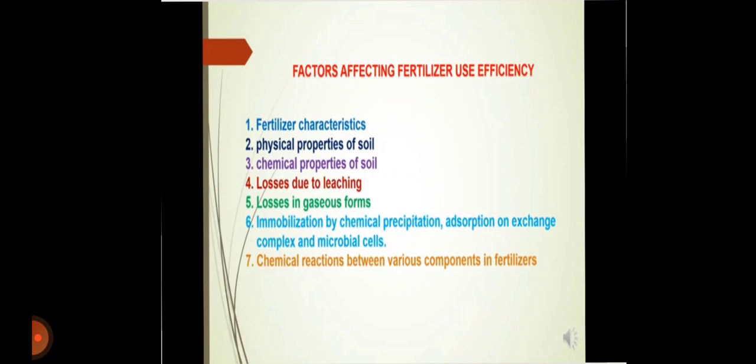Now the factors affecting fertilizer use efficiency we discuss here. First, fertilizer characteristics. Second, physical properties of soil. Third, chemical properties of soil. Fourth, losses due to leaching. Fifth, losses in gaseous form. Sixth, immobilization by chemical precipitation, absorption on the exchange complex and microbial cells. Seventh, chemical reactions between various components in fertilizers.